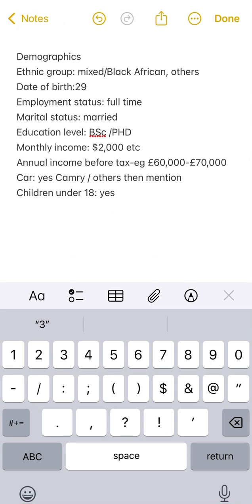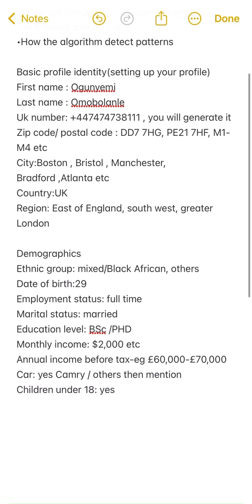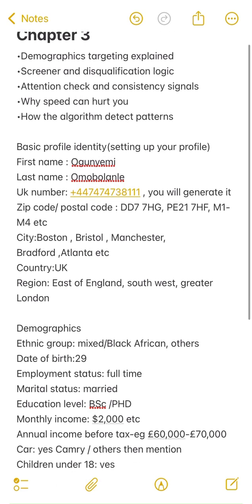If they ask you how much did you earn in a month, you can put like $2,000 or €2,000 there. Do you have kids? If you have kids, you are going to tell them. So that's about demographics. The second one, we'll be talking about the screener and the disqualification logic.